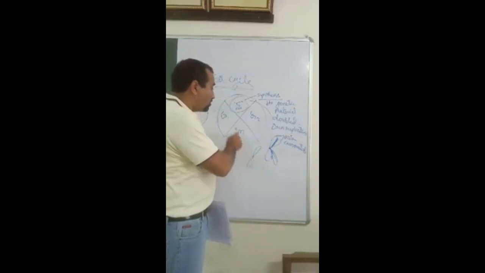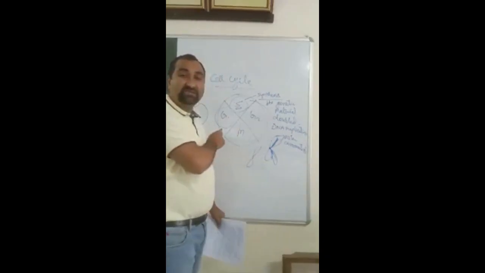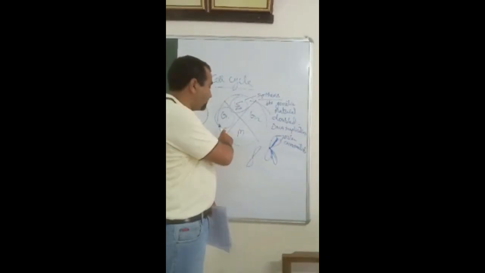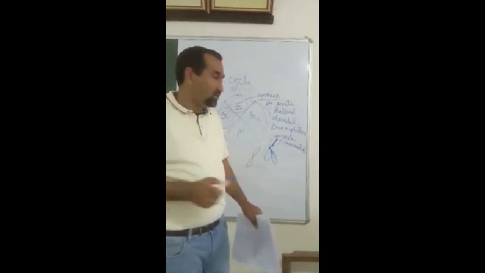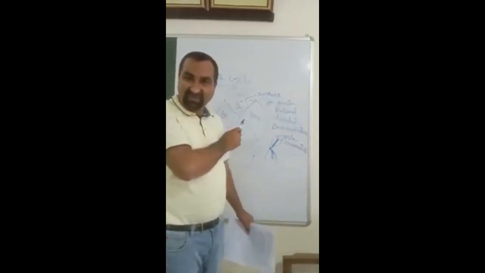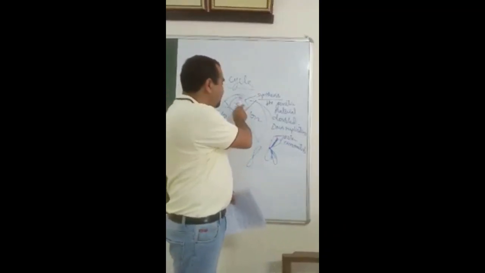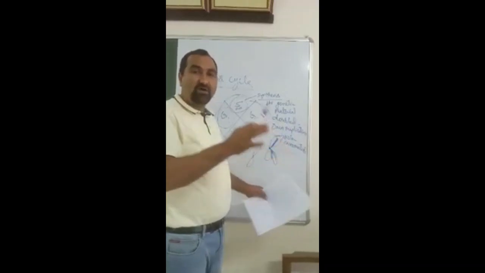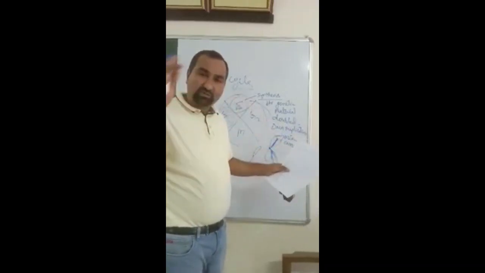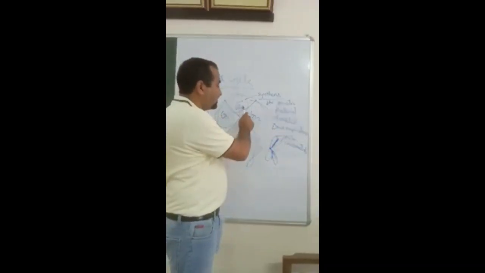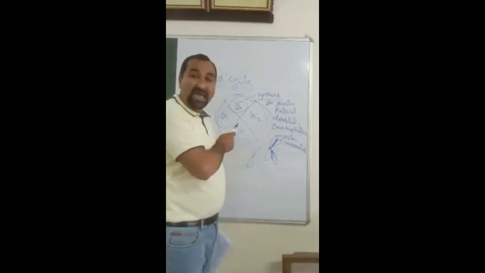So all that preparation takes place in gap 1 phase. Whenever the required materials are prepared, the cell undergoes S phase. And here, after completing all the process, all replication of its total genetic material, the cell undergoes M phase.